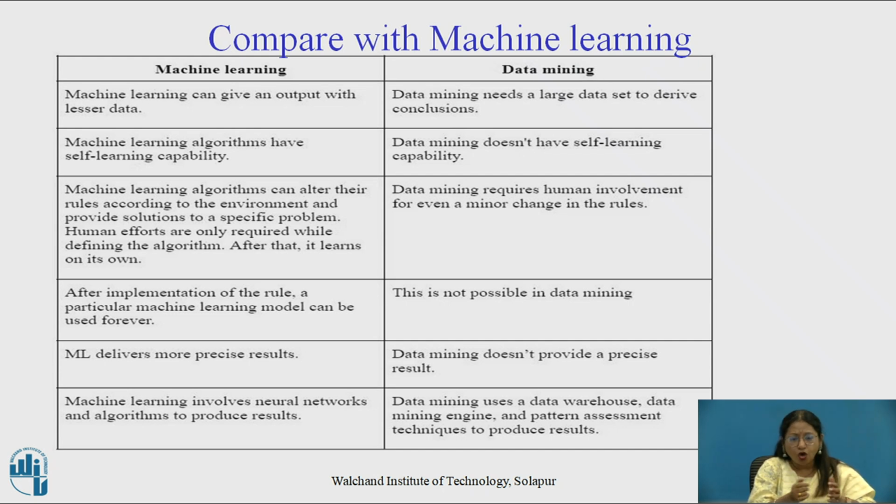After implementation of the rule, a particular machine learning model can be used forever, and this is not possible in case of data mining. ML delivers more precise results. Data mining, we can't say directly that it doesn't provide precise results, but as compared to ML, somewhat less. And machine learning involves neural network algorithms to produce the result, and data mining, as we know, involves a data warehouse, data mining engine, pattern assessment technique, etc.